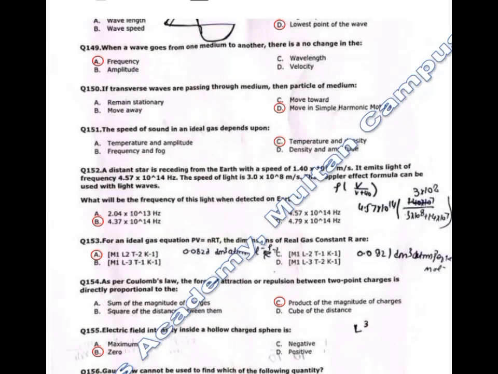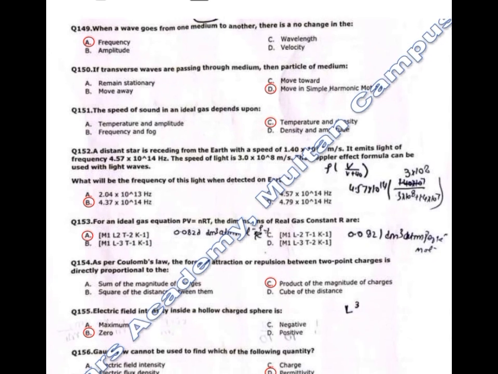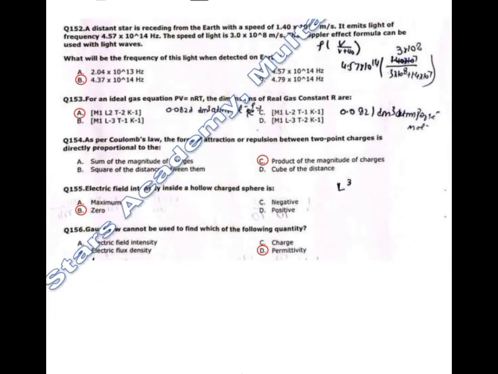Now comes to 152. A distant star is receding from the earth with a speed of 1.40. It emits light of frequency 4.57. The speed of light is given. What will be the frequency of this light when detected on the earth? Correct option is 4.37 multiplied by 10 raised to the power 14 Hz.